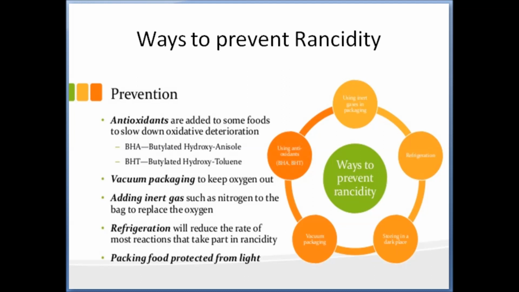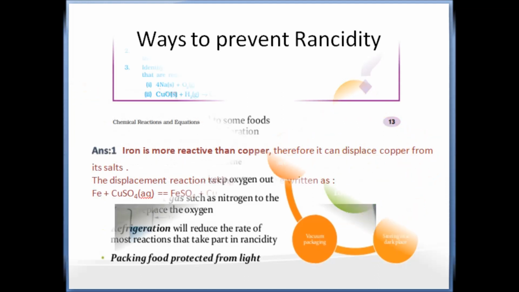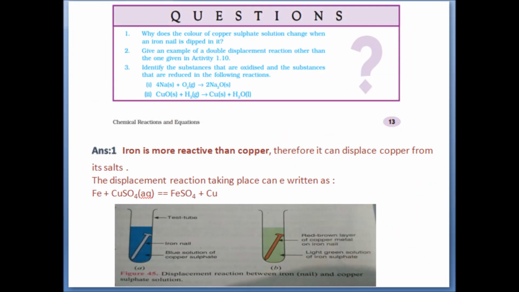The third method is adding inert gases such as nitrogen to the bag to replace the oxygen. The next method is refrigeration. This method will reduce the rate of most reactions that take part in rancidity. We can also protect the food items from getting rancid by placing them in light sensitive areas. So now this is the end of our chapter.